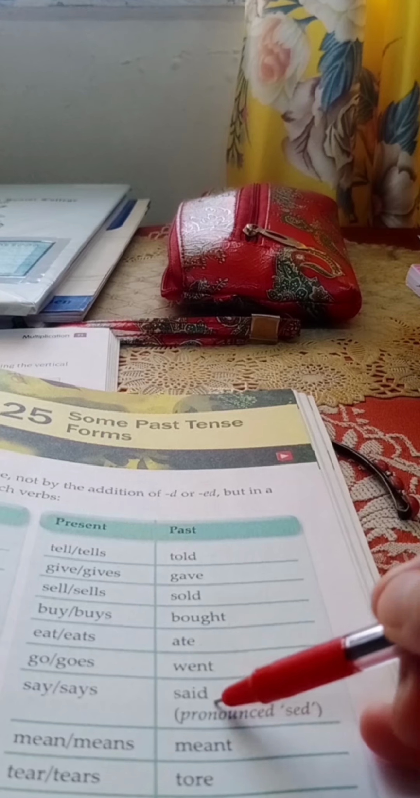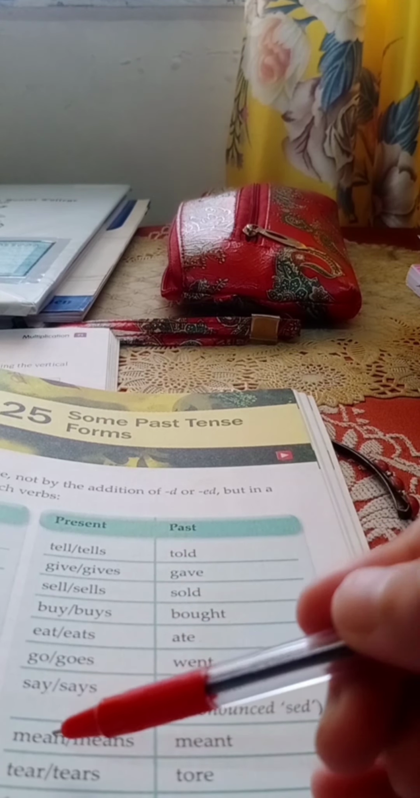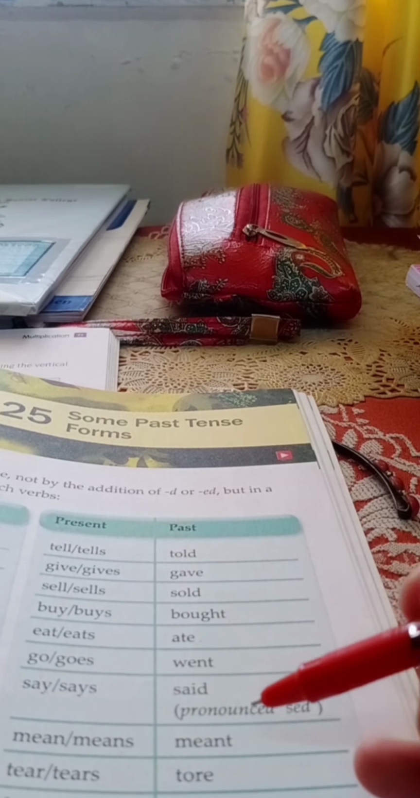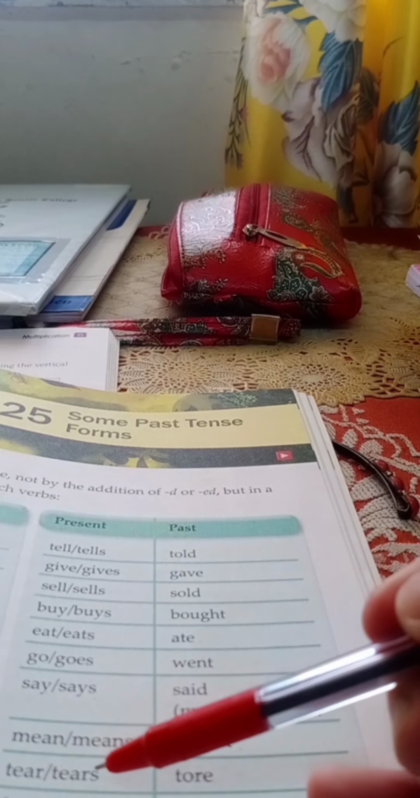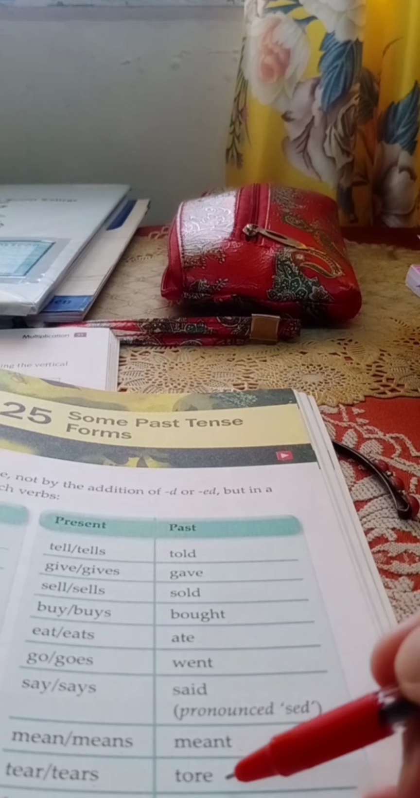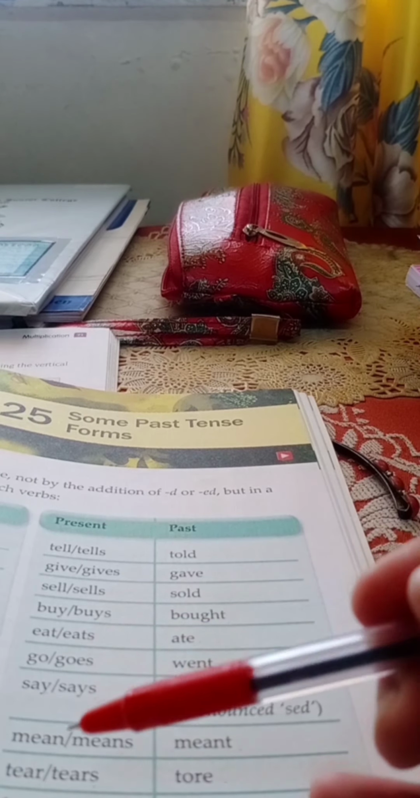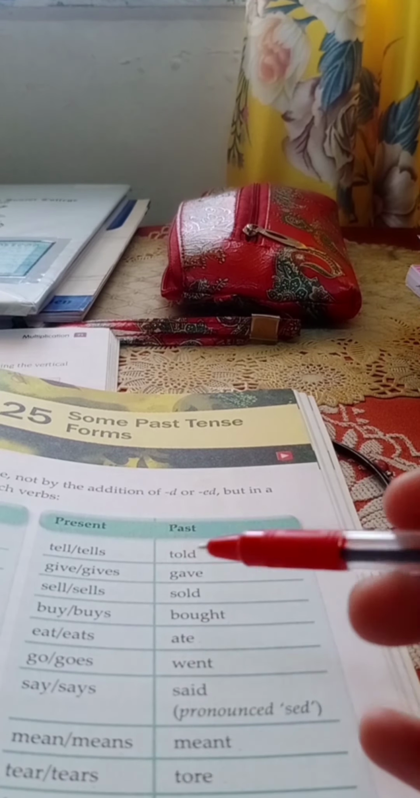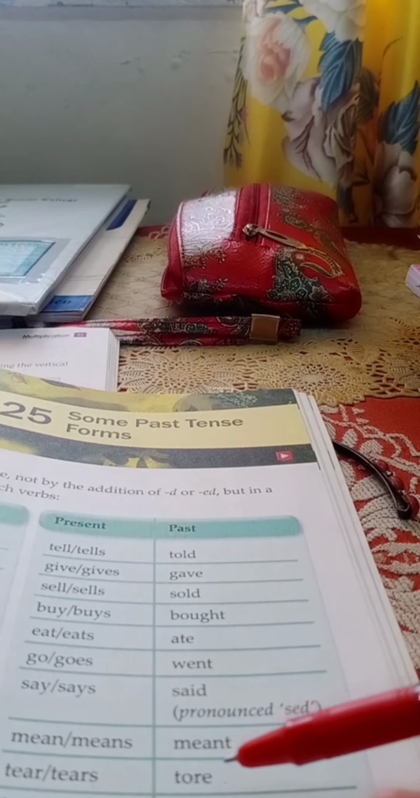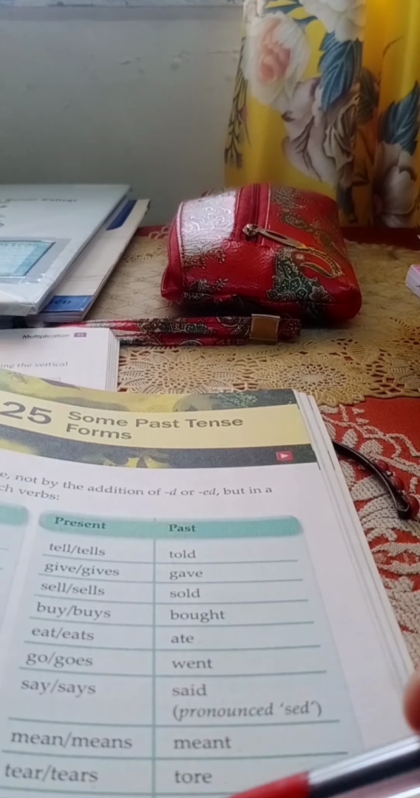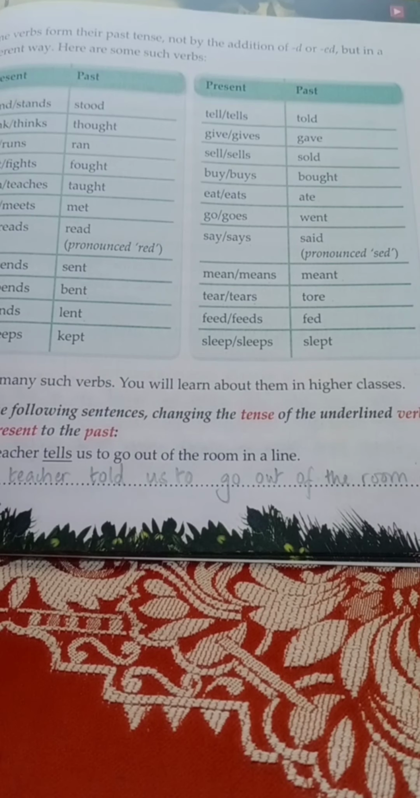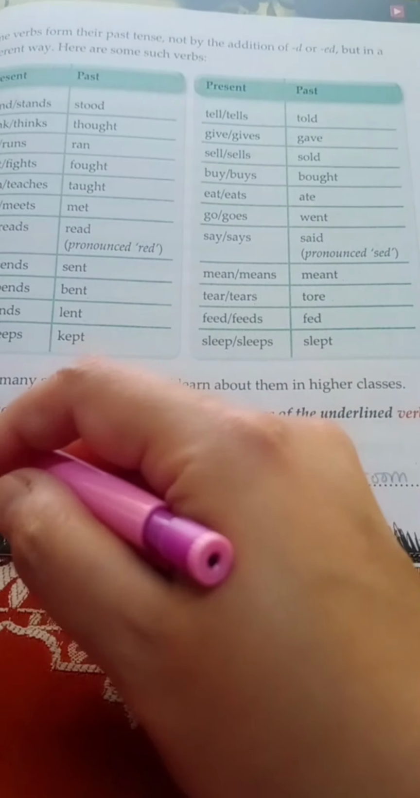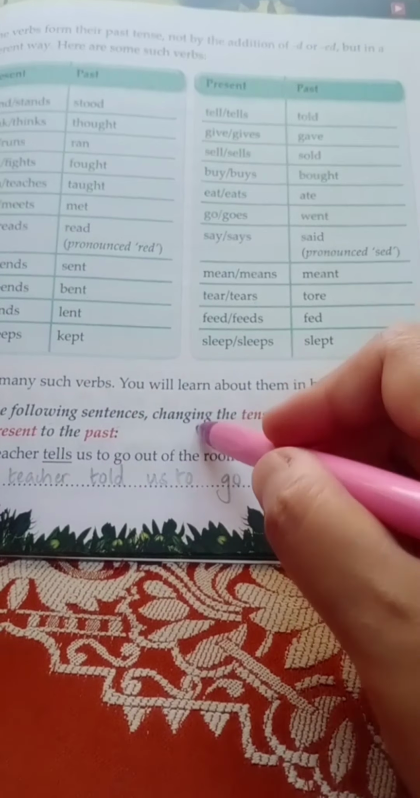Past, said. Present, mean or means. Past, meant. Present, tear or tears. Past, tore. Present, feed or feeds. Past, fed. Present, sleep or sleeps. Past, slept. Children, on the same page, on page number 75, we have: rewrite the following sentences, changing the tense of